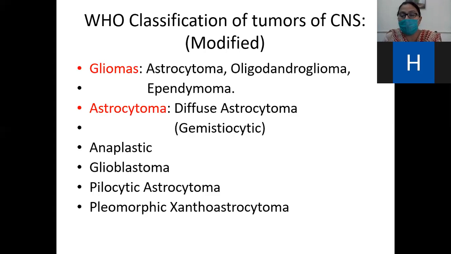You must know the names of these tumors. The astrocytoma is further classified into different types like diffuse astrocytoma, anaplastic astrocytoma, glioblastoma, pilocytic astrocytoma, and pleomorphic xanthoastrocytoma, PXA.